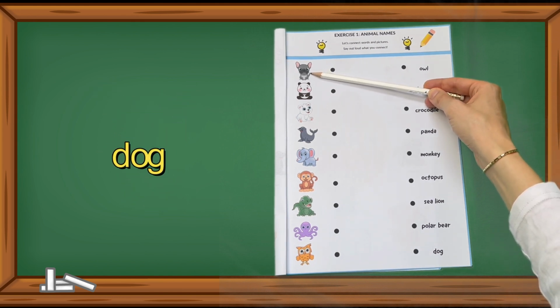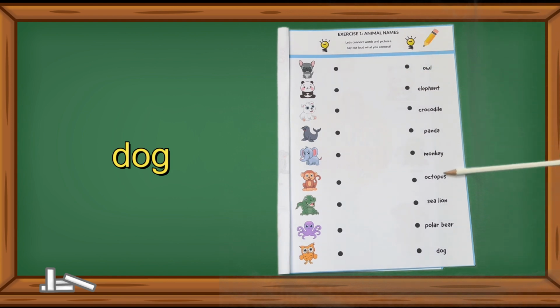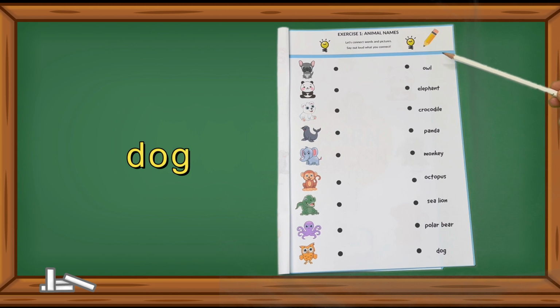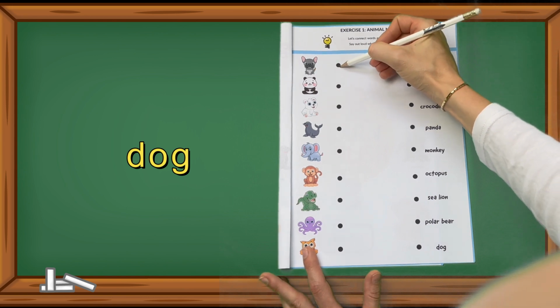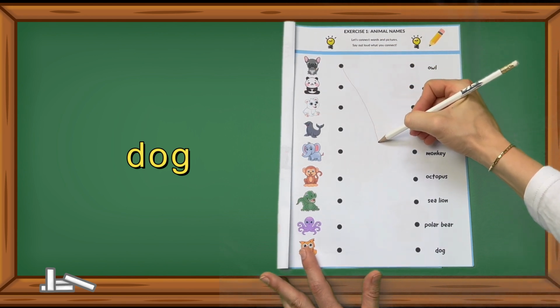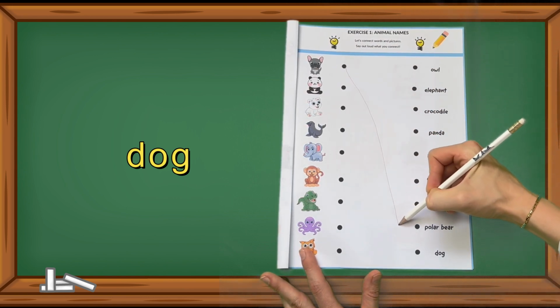Now let's find the word dog on the right side. Dog is spelled D-O-G. Where could it be? D-O-G. Can you see it? Yes, brilliant. Here it is. Now let's connect it to its picture on the left. Let's draw a line all the way down to the dog.